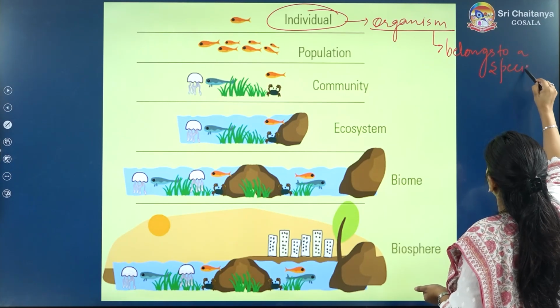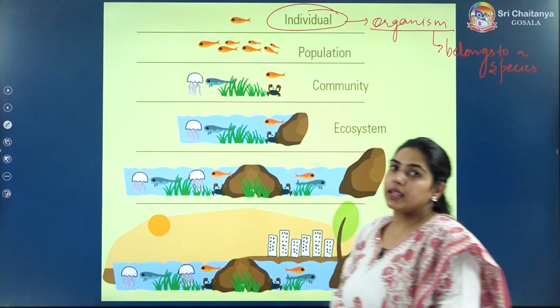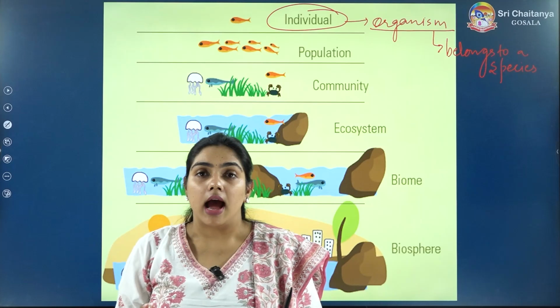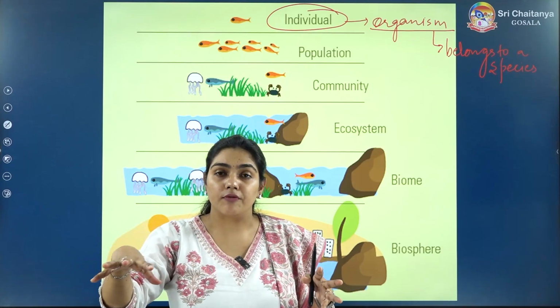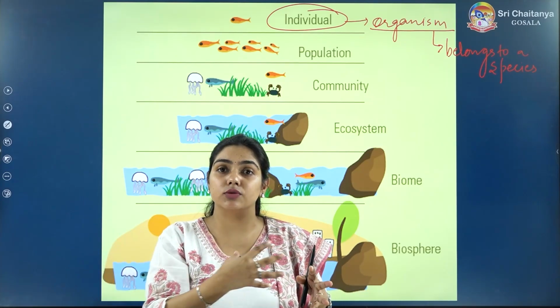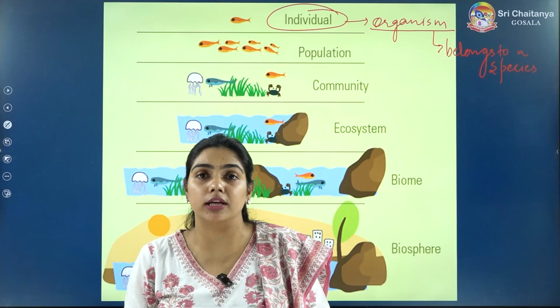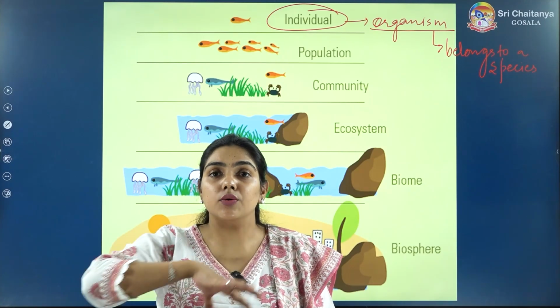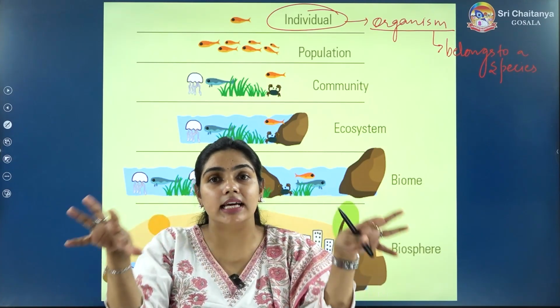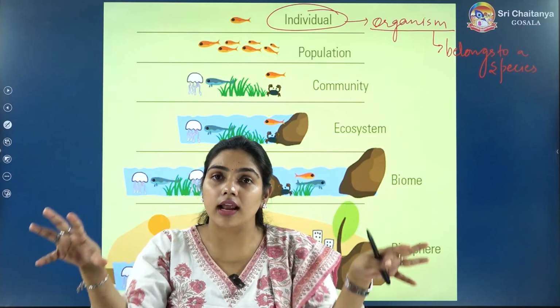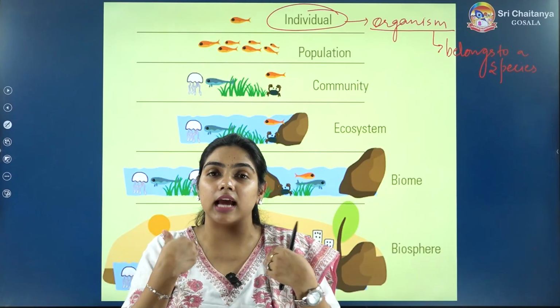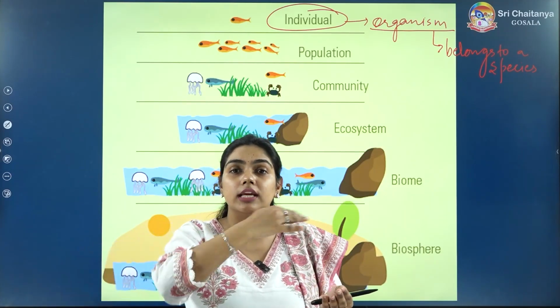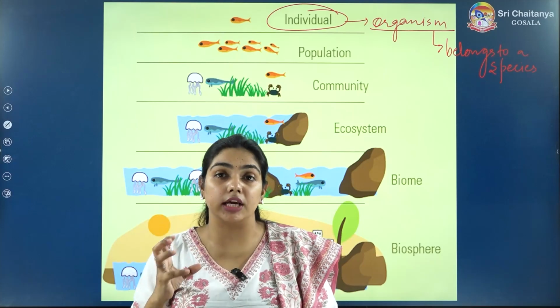Now let us make a group. If you are watching in a group or sitting in a class, you all belong to the human species only, I also belong to the human species only, so we are making a population.